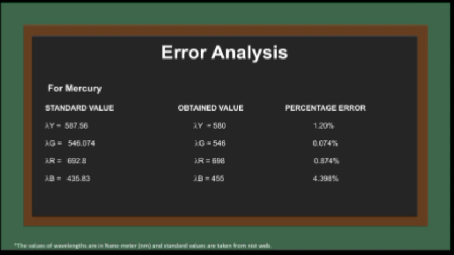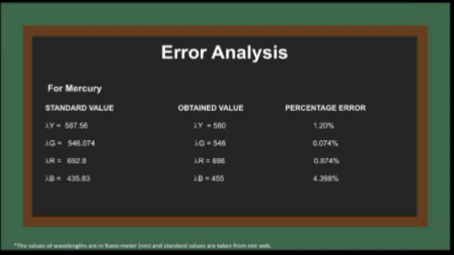Okay, so this is all about the error analysis. I'm just taking one example for mercury and explaining how we calculated the errors. Here you can see the standard values, one column for obtained values and one for percentage error. For lambda y, first of all, I would like to say that the values of the wavelength are in nanometers and the standard values are taken from the NIST website.